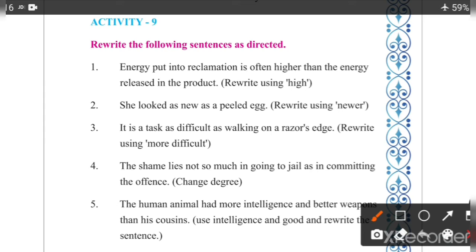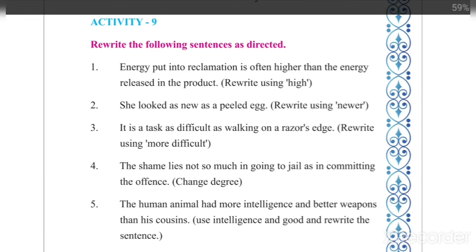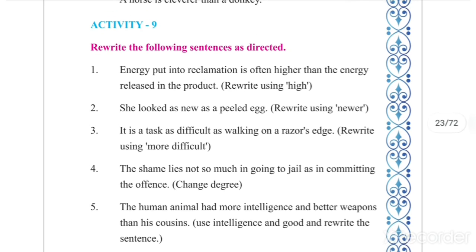So how will we write? First of all, try to identify the things. Which two things are compared? Here, energy put into reclamation and energy released in the product. These two are being compared here. So what will we do? We will take the second one first, the latter one we will bring to the front. So what will be the answer?